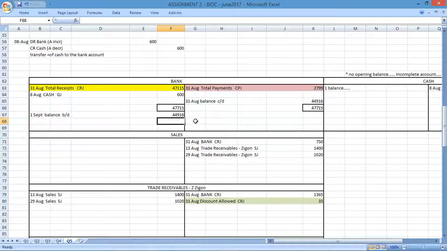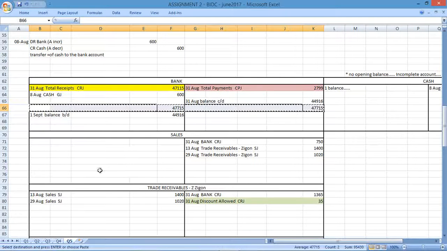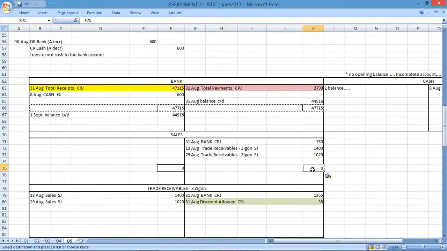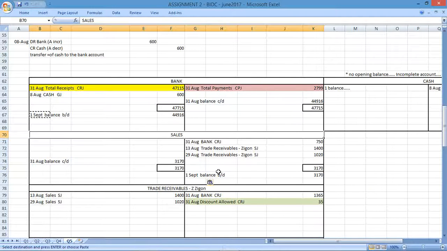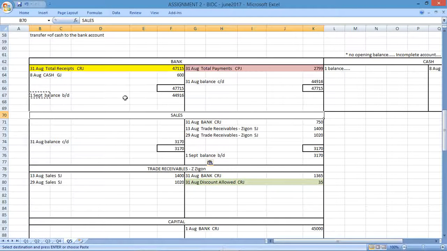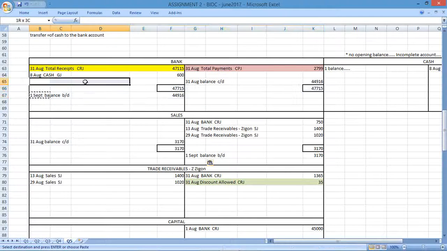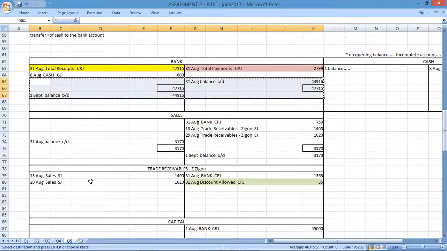Sales, we can just total, or you can do balancing if you want to. I'm going to show it just because it's quite easy to do, just to show you the actual summing up of these amounts. And I want the same thing on both sides. I'll have this and I'll have that, balance carried down and balance brought down for that account. So there's my sales. Trade receivables, I am going to have to add and subtract, so we're going to do what we did here for trade receivables.